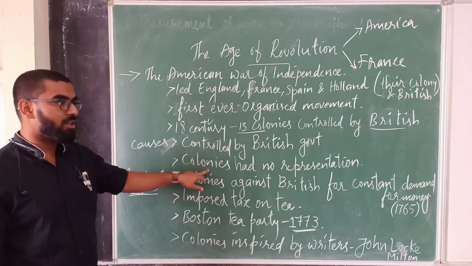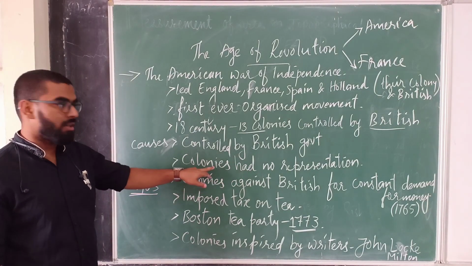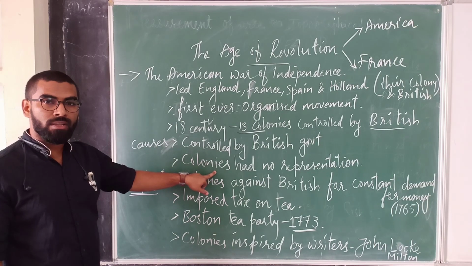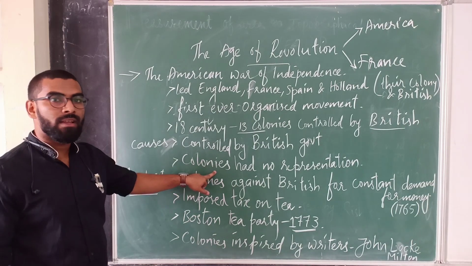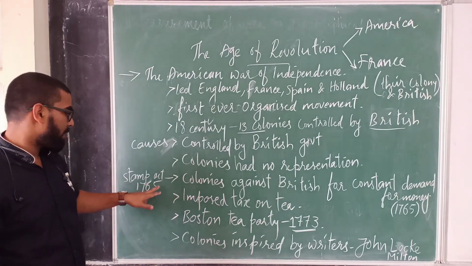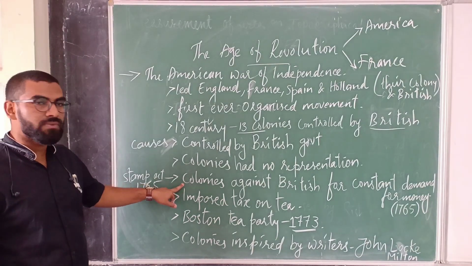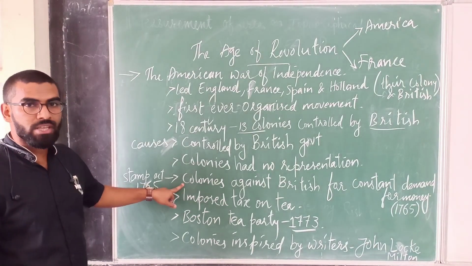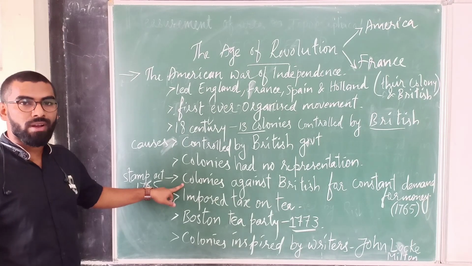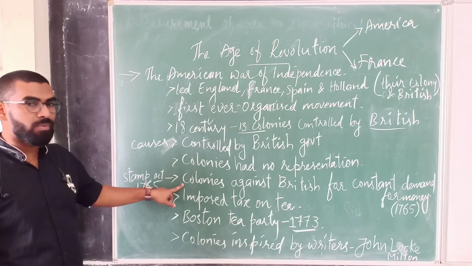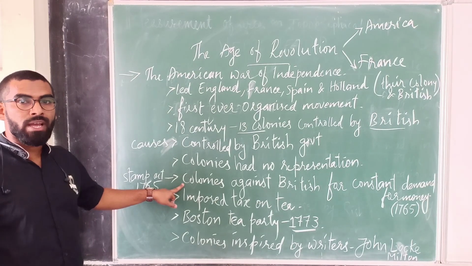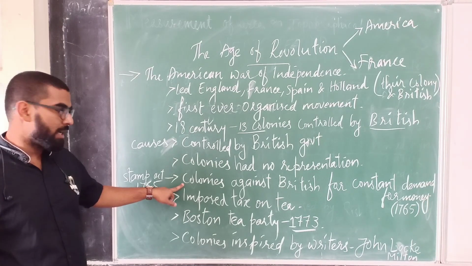The main cause was that all the colonies were controlled by the British, they had no representation in the parliament, and they were against the constant demand for money. The British always asked for money from the colonies, which made them angry.